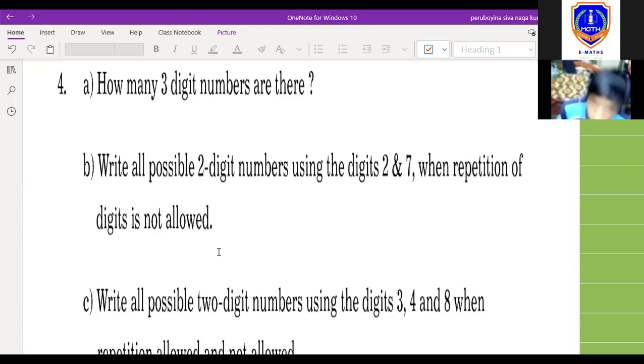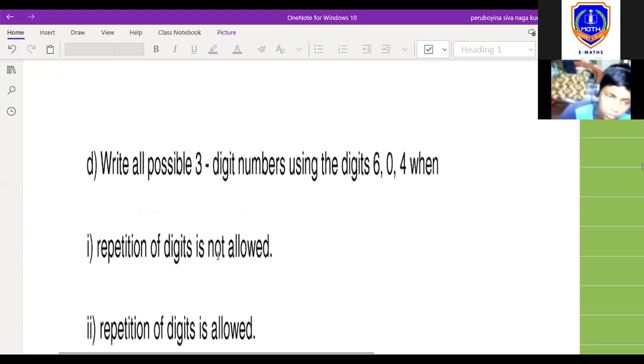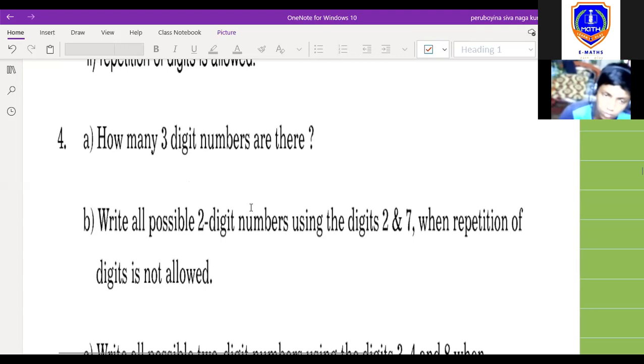Completed, sir. Actually, how many 3-digit numbers are there? What is this question related to? This problem. How many 3-digit numbers out of those all? Actually, we did it yesterday.